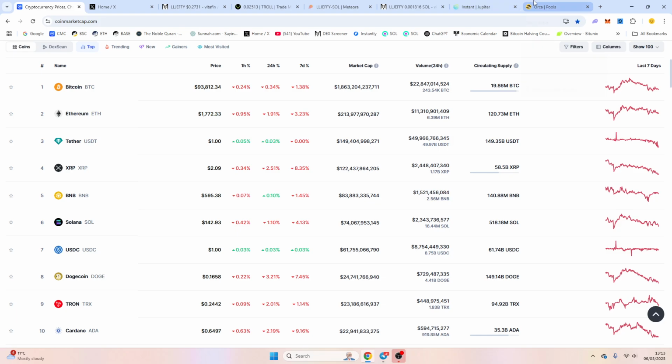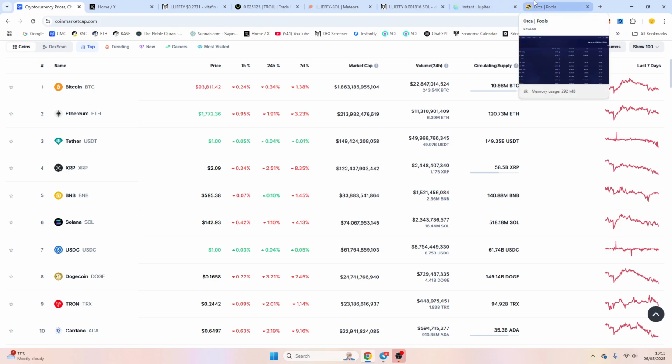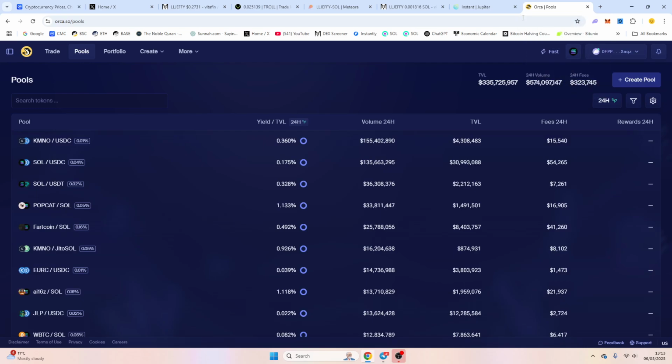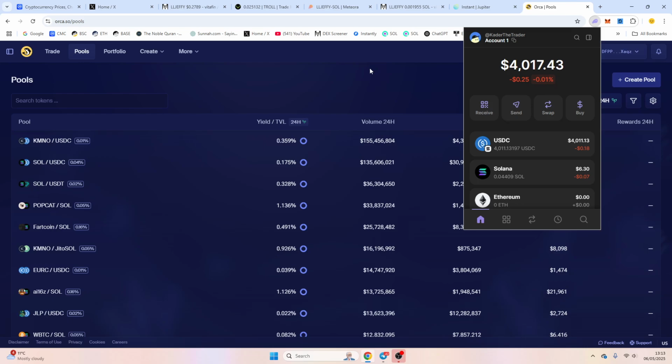So in a simple step-by-step process, I'm going to use Orca because we can customize the range. You can use whatever you want, Raydium, PumpSwap, or whatever it's called. Even if you want to use Meteora, that's fine. It's totally up to you. But with Meteora, you can't really customize the range as well, so I find using something like Orca is fine.